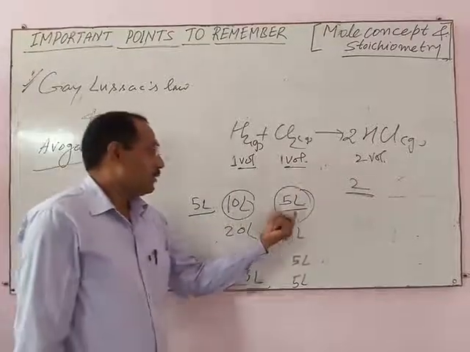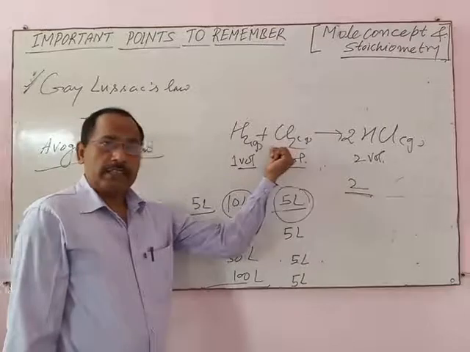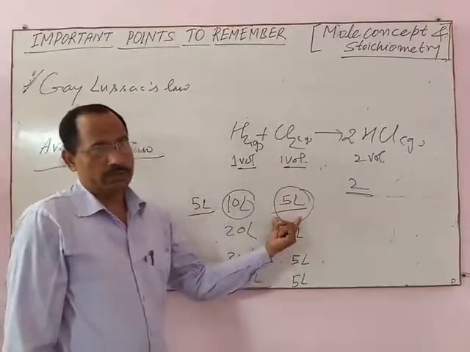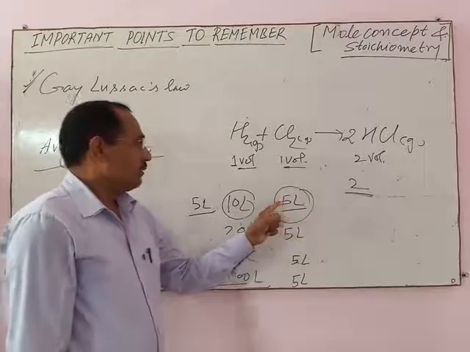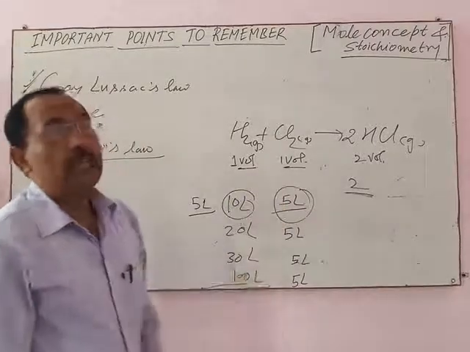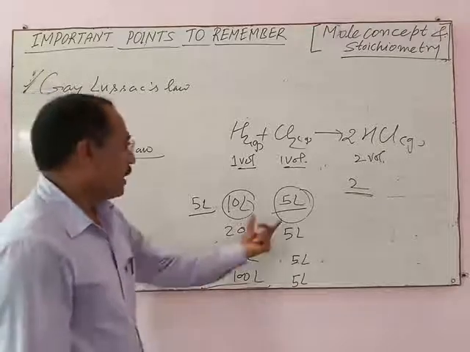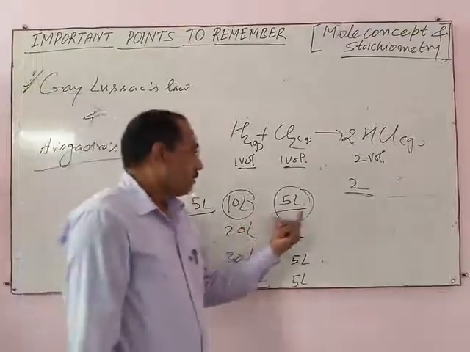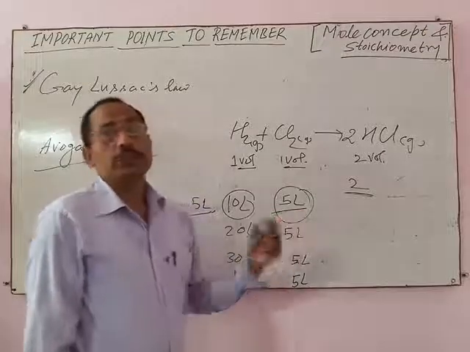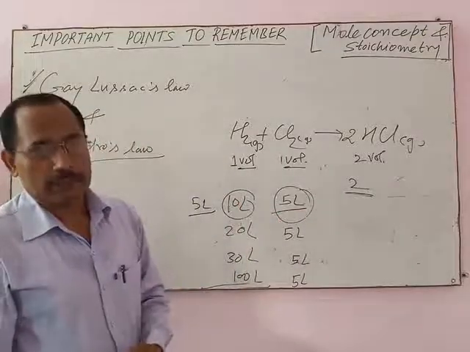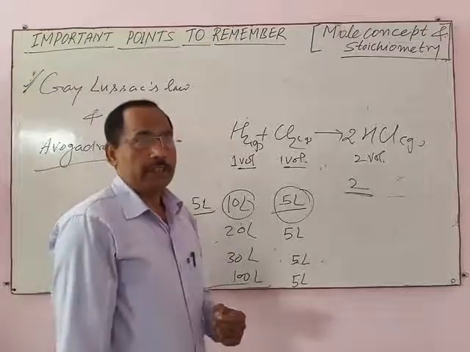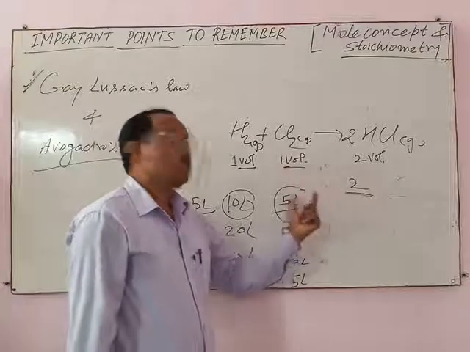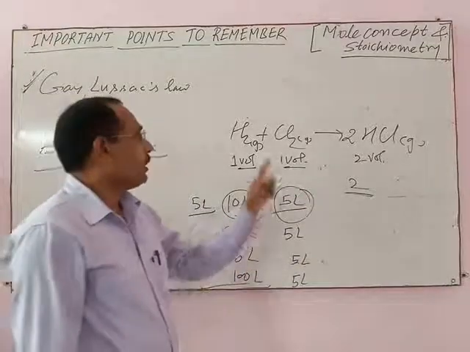In this case, chlorine is known as the limiting reagent. A reactant which is completely consumed in the chemical reaction is known as the limiting reagent. And formation of product depends on the volume of the limiting reagent.